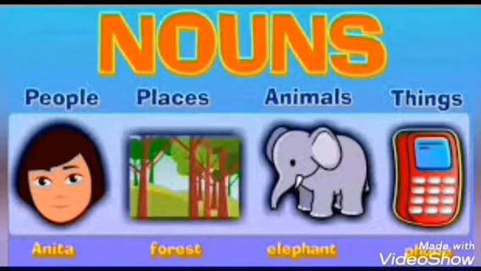Okay. Names are nothing but people, places, animals and things. These are called nouns. People: the first one is a picture of a girl. We named her Anita. The second one is a place. Forest is an example of a place. The third one is an animal. It is an elephant. And the fourth one is a mobile. It's a thing. So, persons, places, things and also animals are called nouns.